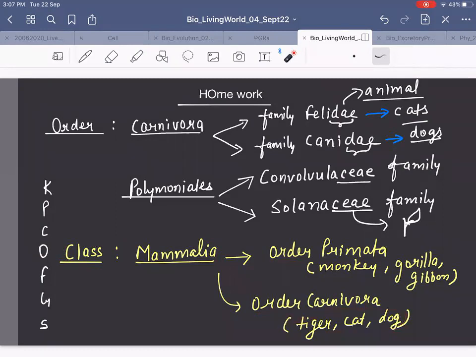Primata, which had monkey, gorilla, gibbon. Everything we have kept in Mammalia because they were mammals. They were able to feed their baby. Right? Mammalia. They were having mammary glands to feed their baby. So that's how class has these orders. Class Mammalia has these orders.